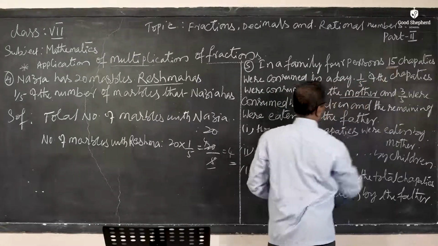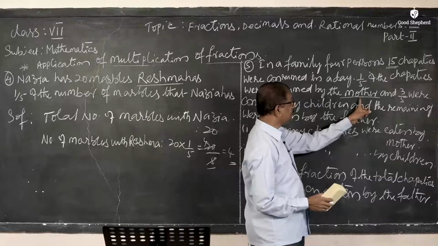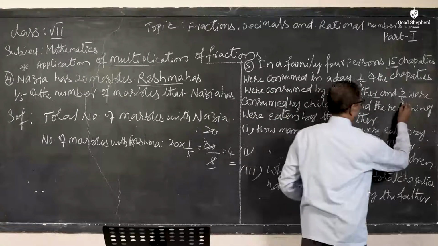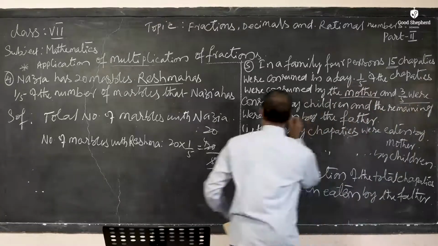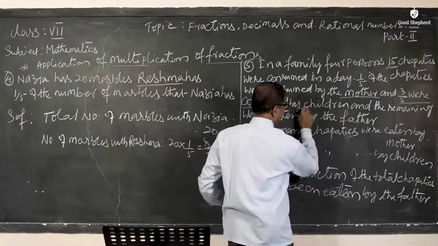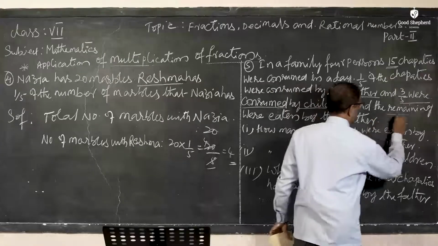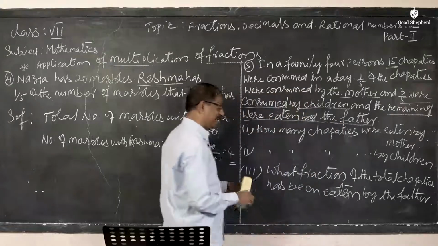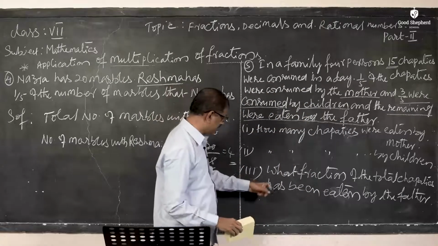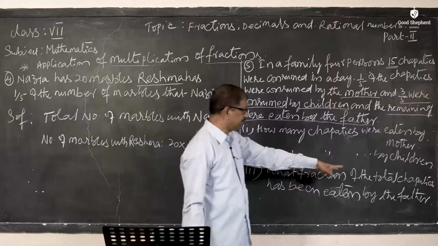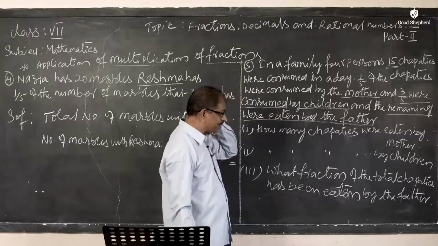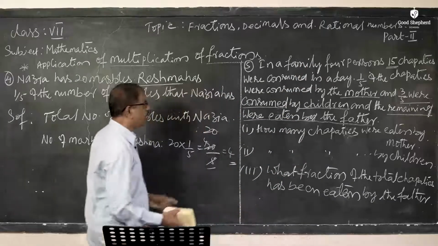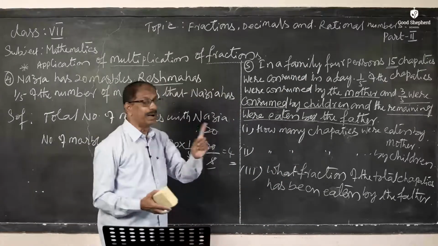How many chapatis in total? 15. From that, the mother took 1/5 of the total chapatis. Then 3/5 were consumed by the children. Then the remaining were eaten by the father. What is the question they are asking? What fraction of the total chapatis has been eaten by the father? Correct? So we'll go one by one. There are 3 questions. How many chapatis were eaten by the mother?